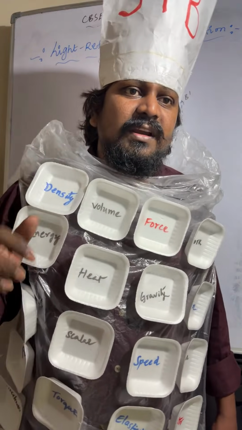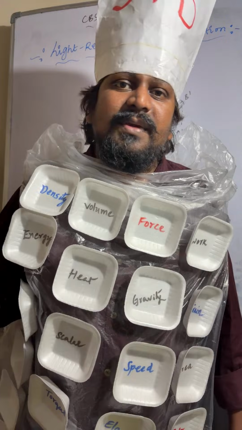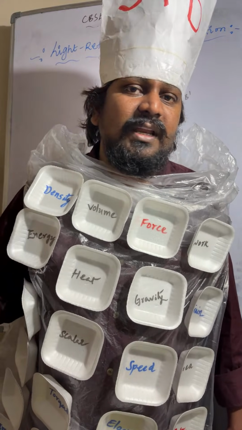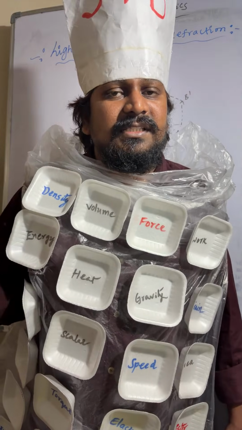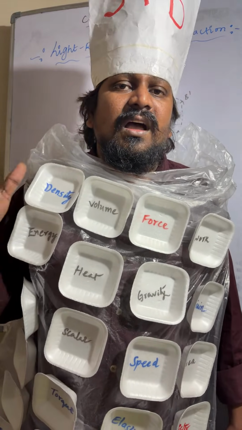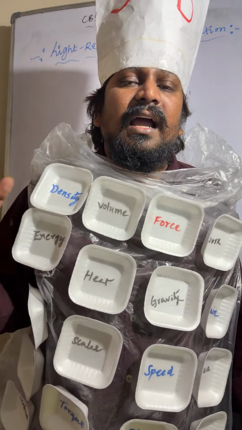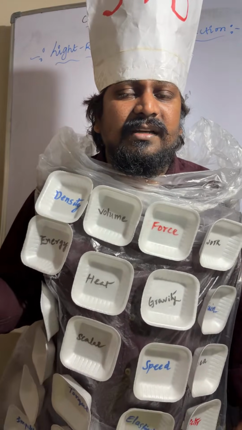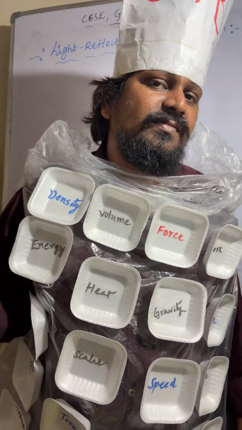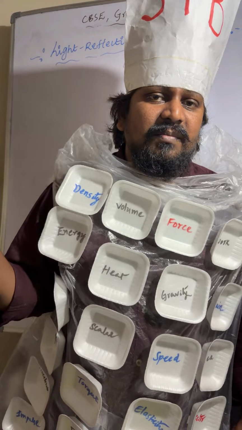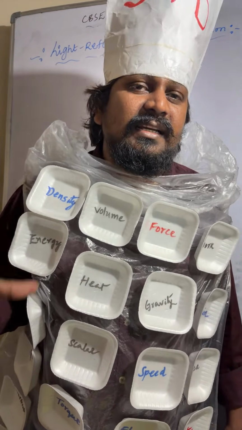So point number one, object is real, image is virtual. Object is virtual, image is real. The second point is object distance is equal to image distance. Height of the object is equal to height of the image. Magnification of the plane mirror is +1, and it also shows lateral inversion.